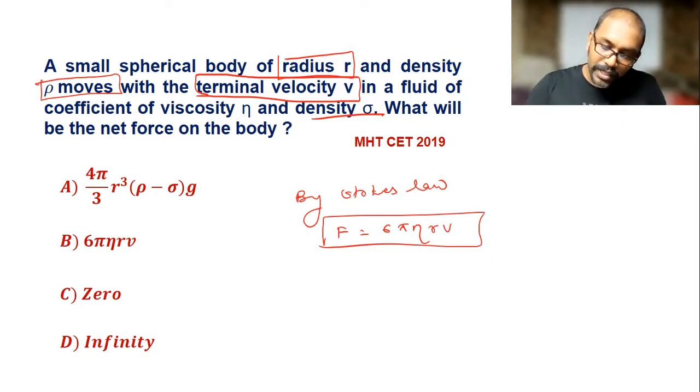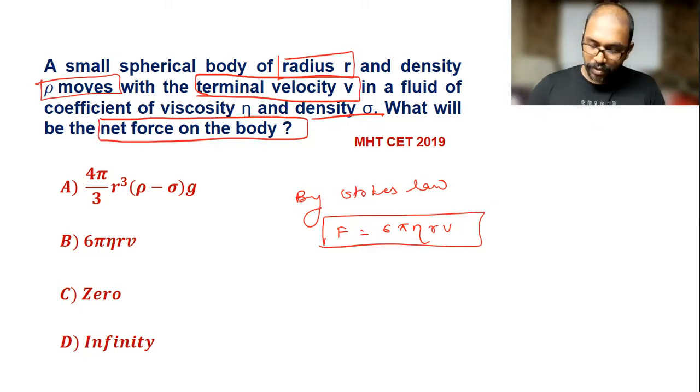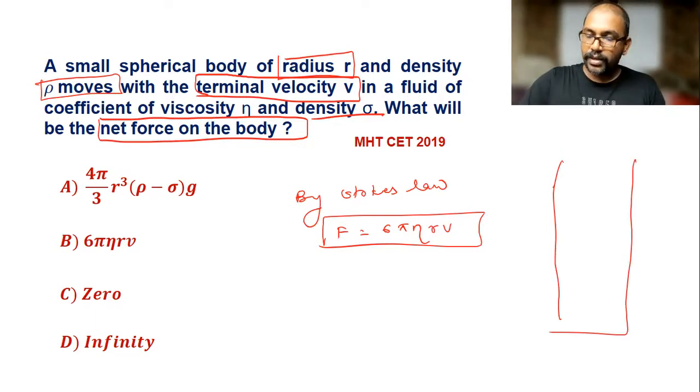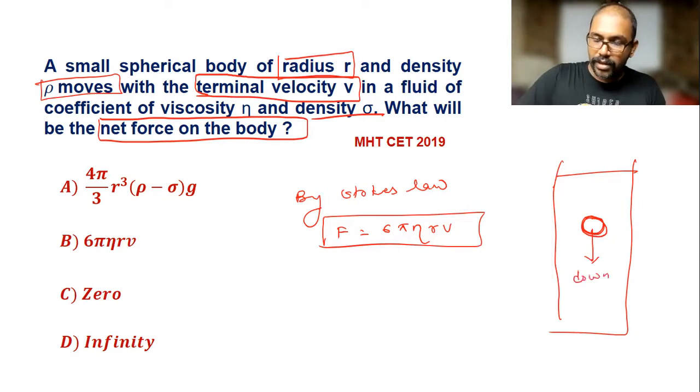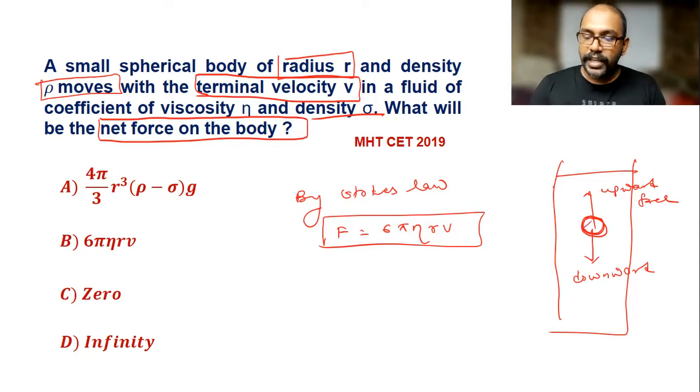You remember this. Net force means what? So when this small spherical body is falling in a fluid column, then net force on the body. So see this. When it is moving with the terminal velocity, then whatever the downward force and whatever the upward force, they are equal because this body is in equilibrium because it is moving with terminal velocity.